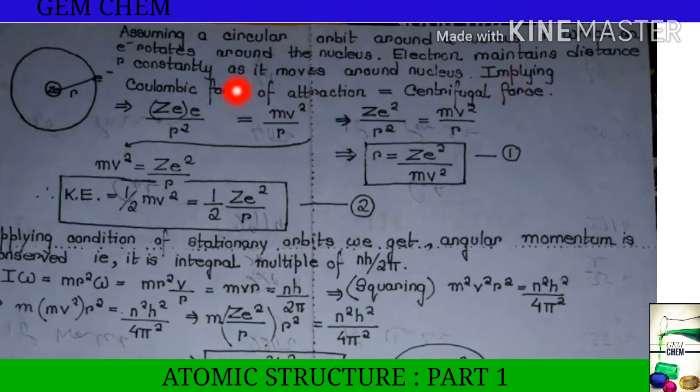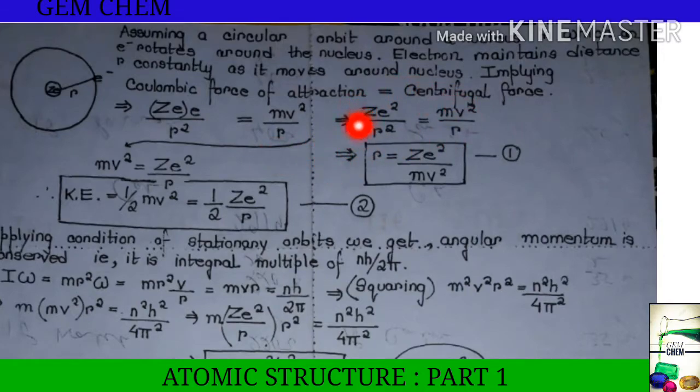Then what it implies? The Coulombic force of attraction between them is equal to the centrifugal force. Now how is the Coulombic force of attraction represented? Ze, the charge of the nucleus, into the charge of the electron, e, by r square, the square of the distance between the two, and the centrifugal force is represented by mv square by r.